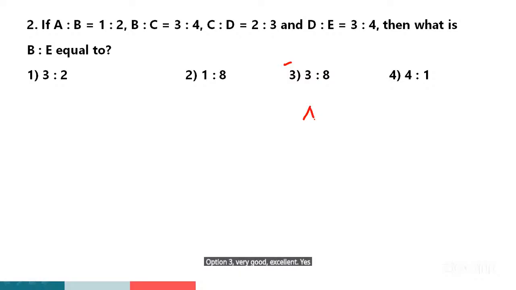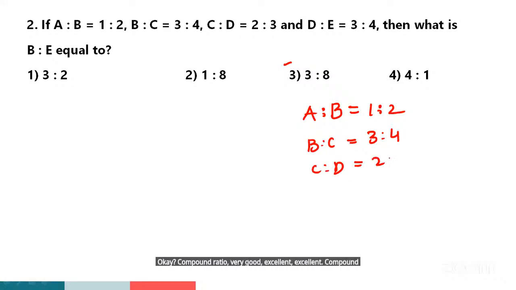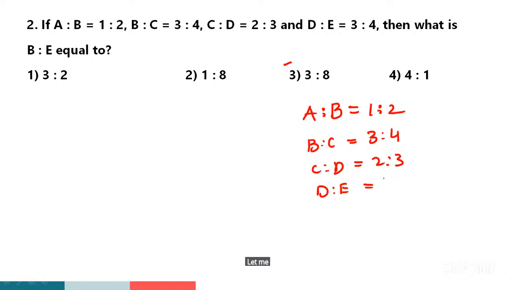Can you explain? A is to b is equal to 1 is to 2. Yes, sir. Compound ratio. Very good, excellent. Compound ratio. Option 1. Let me check, no issue.